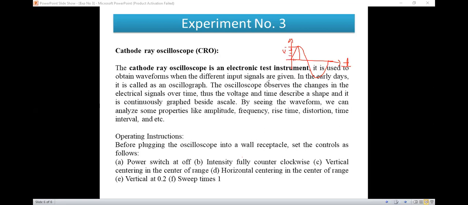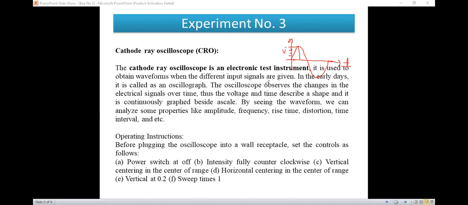That means we can move the graph vertically as well as horizontally, depending upon the range. Then, if you select the range vertically, vertical at 0.2 for one division. And the last instruction is that the sweep time equals 1.